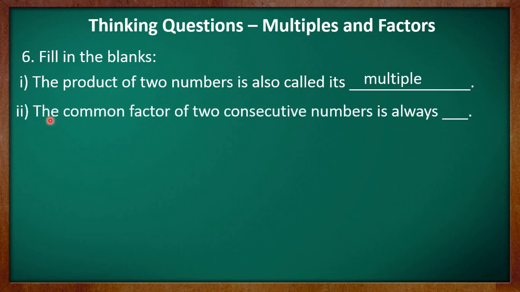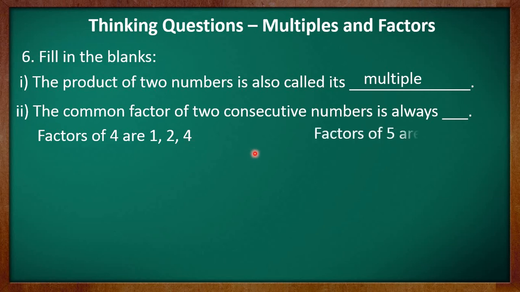Second part is: the common factor of two consecutive numbers is always dash. Now kids, we have just learned that consecutive numbers are the immediate neighbors of each other in forward counting. So let's take an example of number 4 and number 5. These are the consecutive numbers, right? So let's write the factors of 4. The factors of 4 are 1, 2 and 4. And the factors of 5 are 1 and 5.